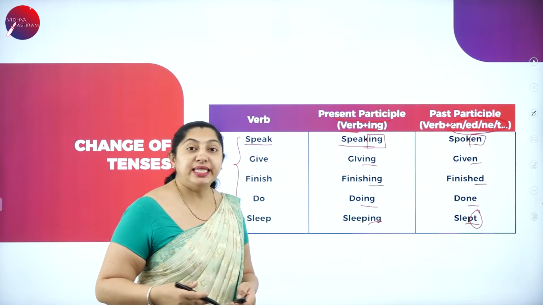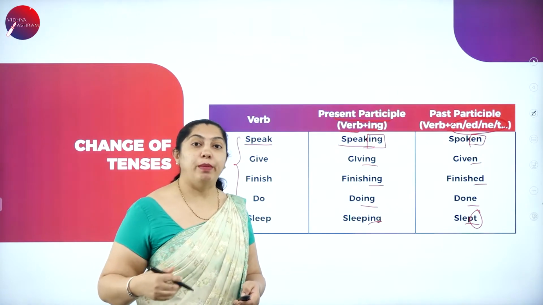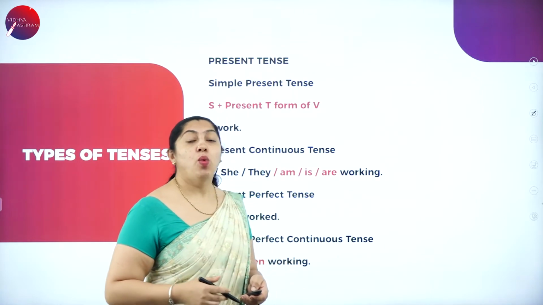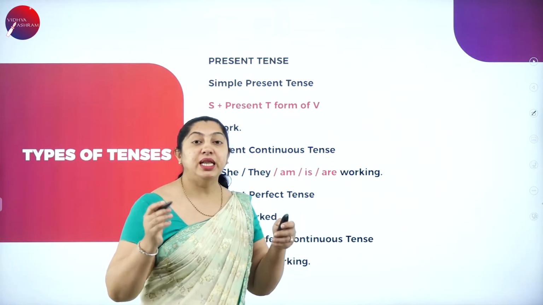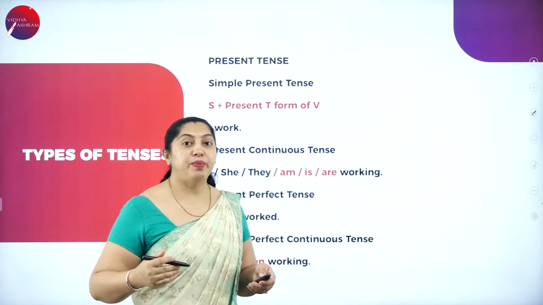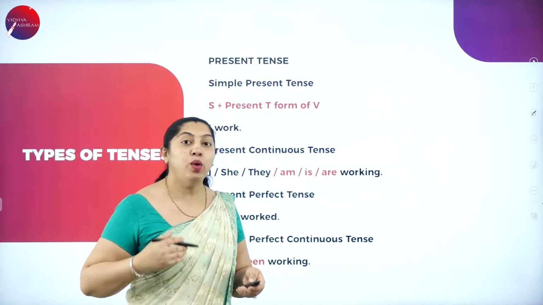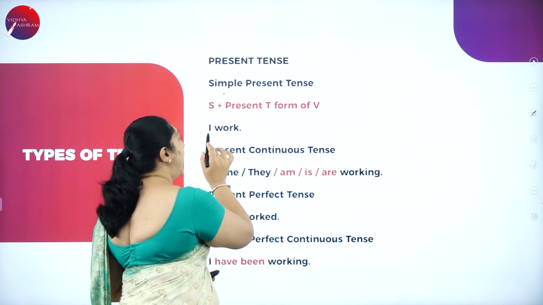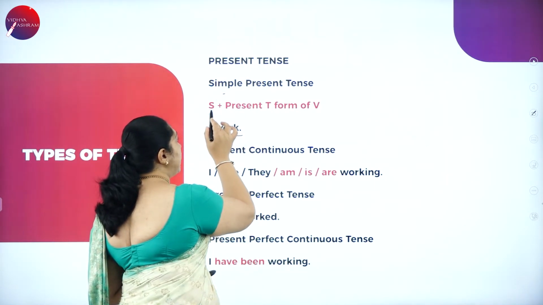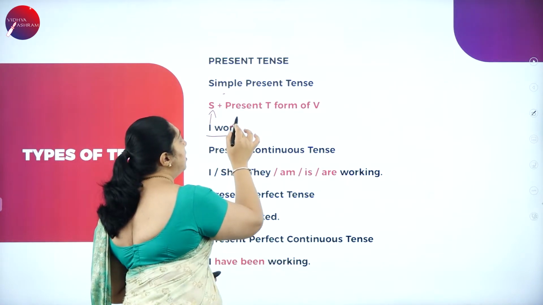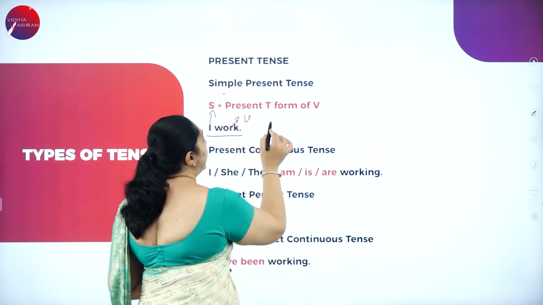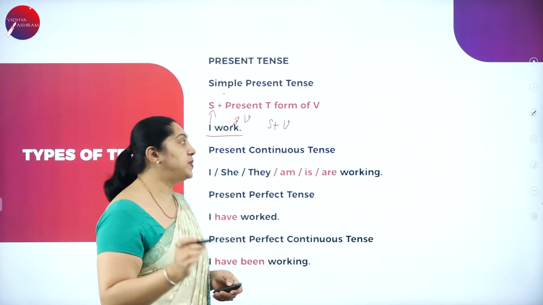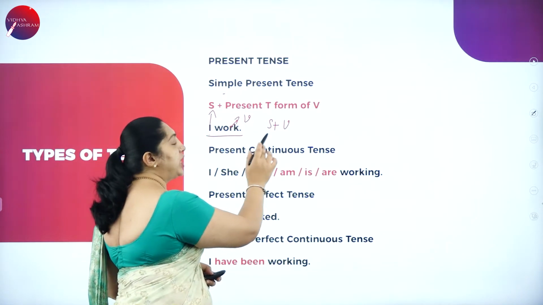Now let's see each and every tense one by one. First, I have taken the present tense. What is present tense? I have told that present tense is divided into 4 subdivisions. Let's see them one by one. The simple present: I work. I is the subject and work is the verb. It is subject plus verb. We don't have any helping verbs there. It is only the subject and the verb.